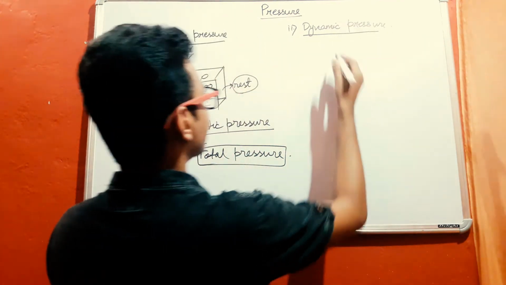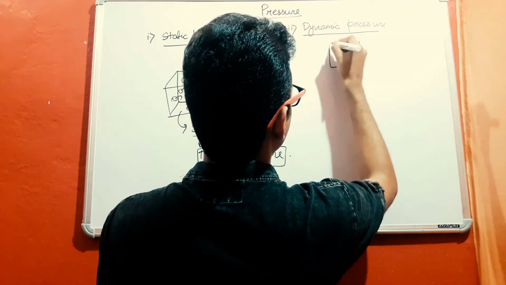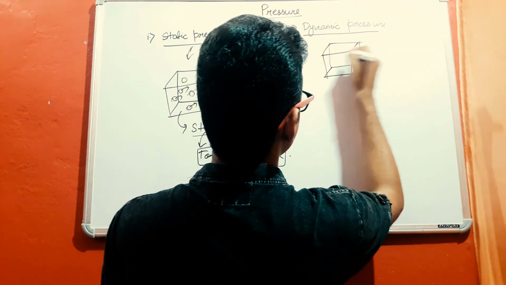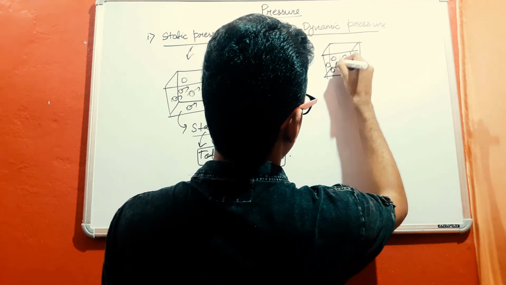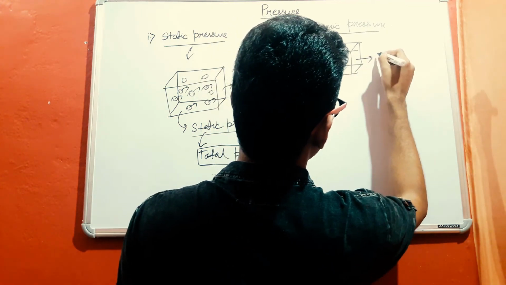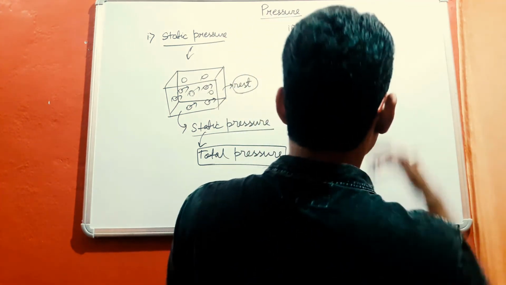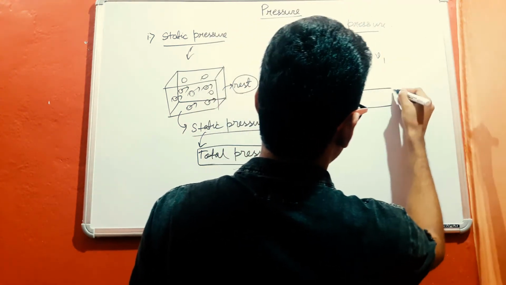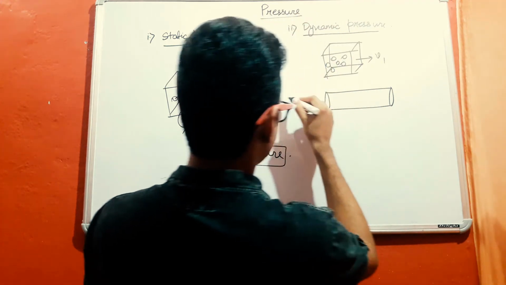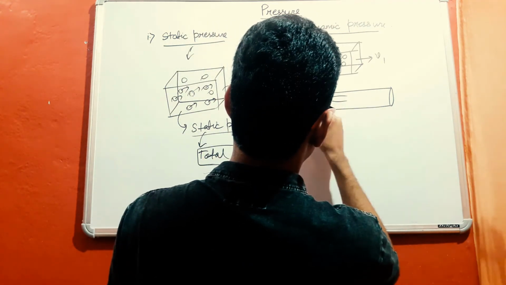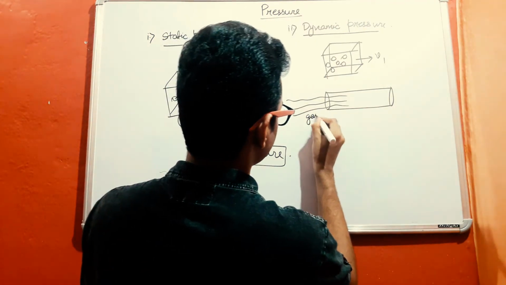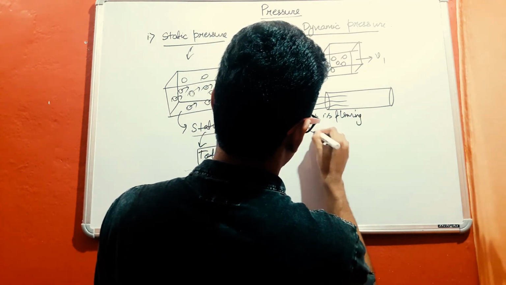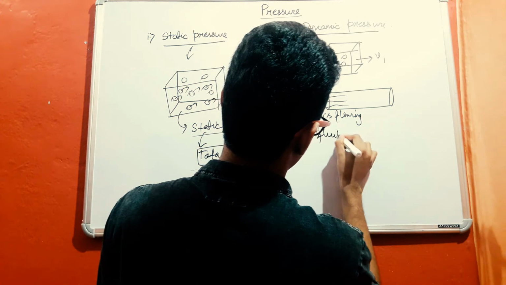Now suppose there is a case in which we are having a container inside which there is a gas, and this container is moving, say with velocity v1. Or consider a case in which I am having a pipe, and the gas, or any fluid, is flowing inside this pipe.